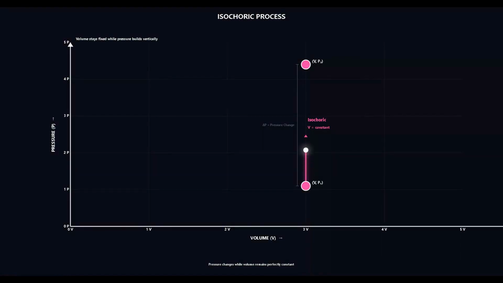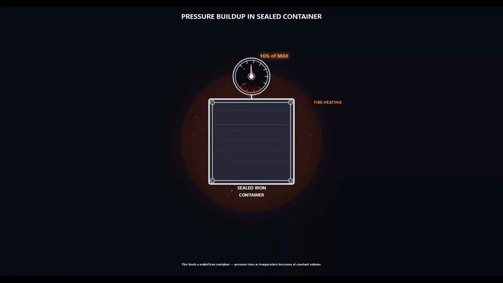Then we have an isochoric process, where the total volume of the system cannot change at all. Because the volume is locked, the system can do no mechanical work. Imagine heating a rigid, heavy steel box filled with gas. The pressure and temperature skyrocket wildly, but since the walls cannot move, no physical work is performed.